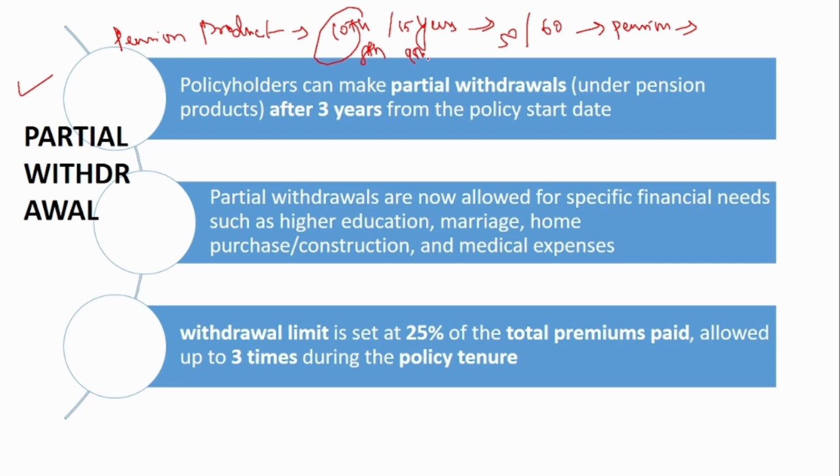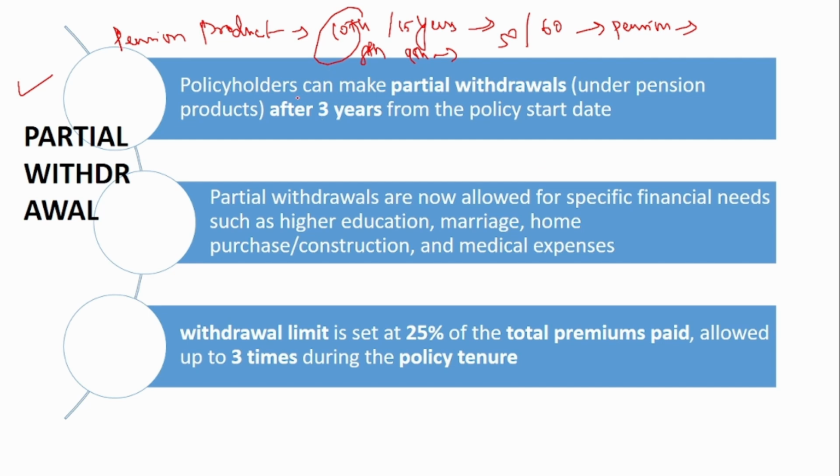So what they have said is, suppose he pays up to the 8th year, right? In the 9th year, the person who bought the product has some financial need, such as a medical purpose or education for his or her children. In that case, this change suggests that a partial withdrawal should be allowed to meet certain specific needs, not all needs, but certain specific needs. There is also a limit on how many withdrawals can be done during the entire tenure of the product. This is what the change is about.